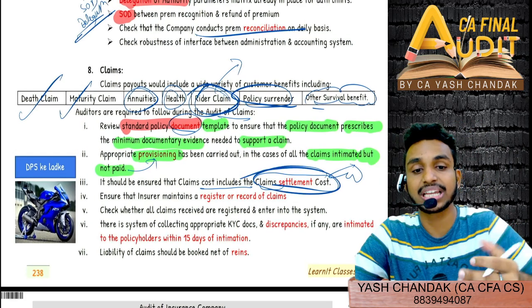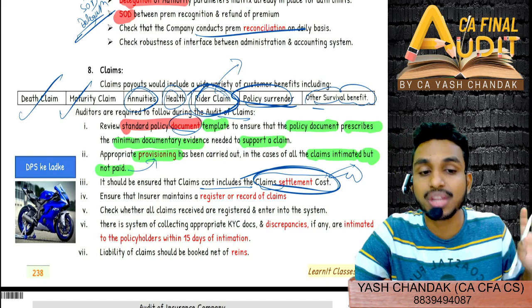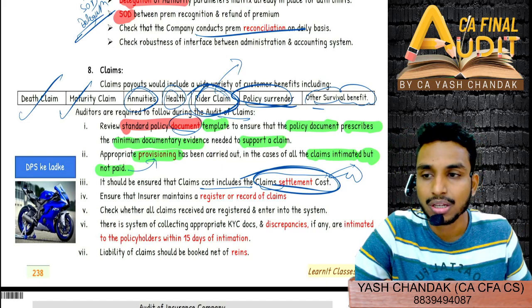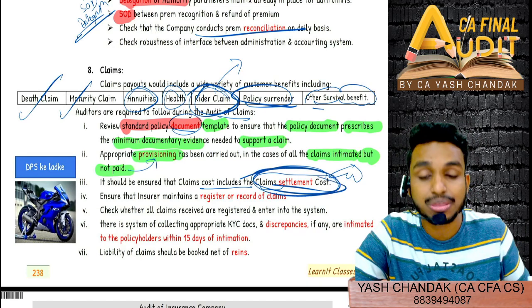So I'll have to go and check what was the cause of death. Is it because of suicide or something where the insurance company is not liable for making the payment? So everything has to be assessed, right? So these are all what we call claim settlement costs.